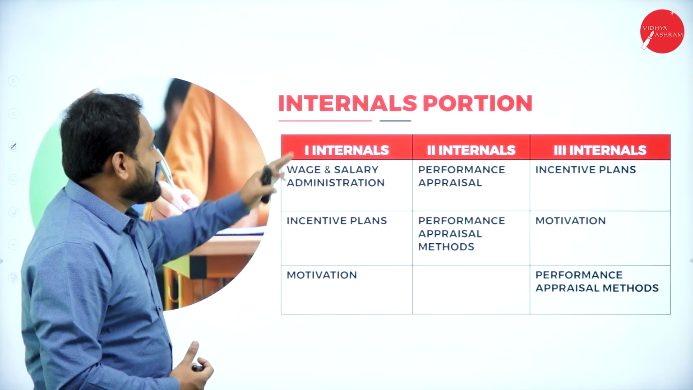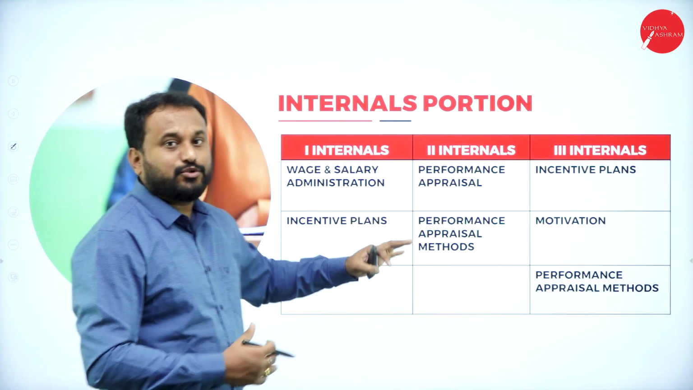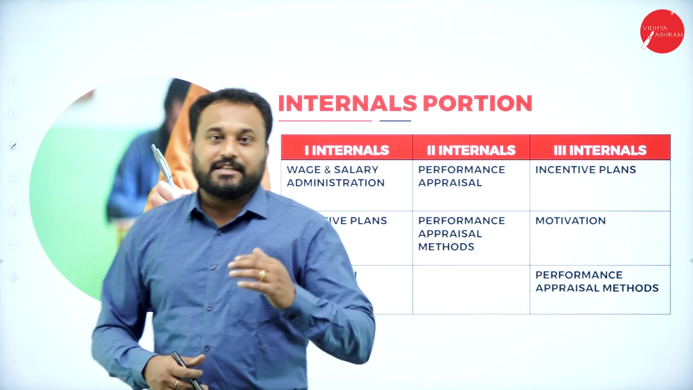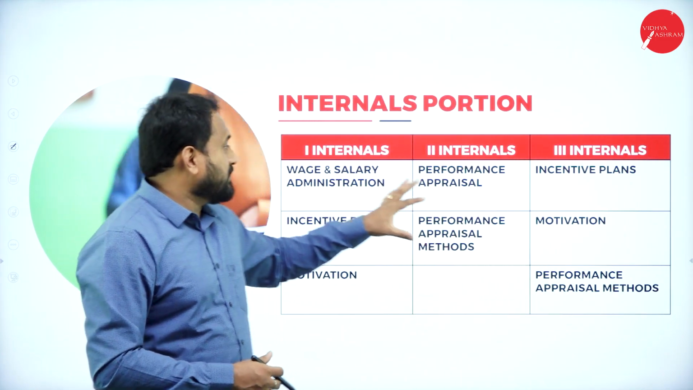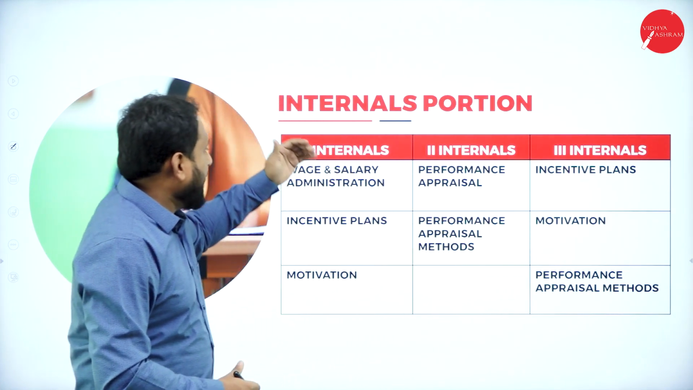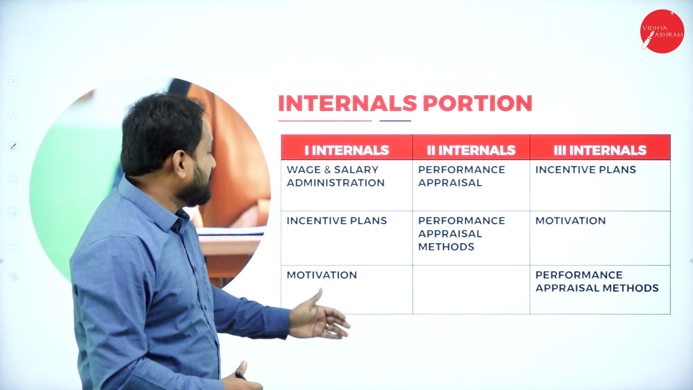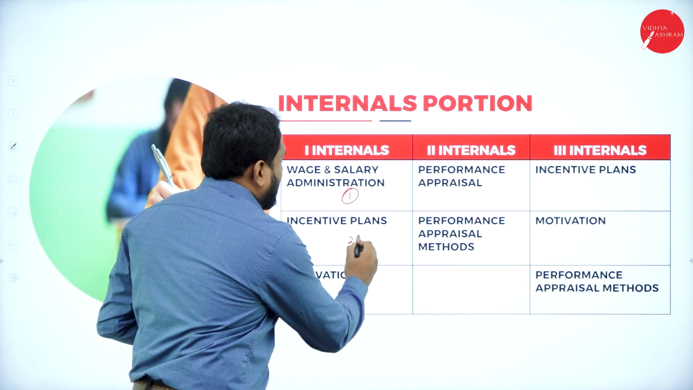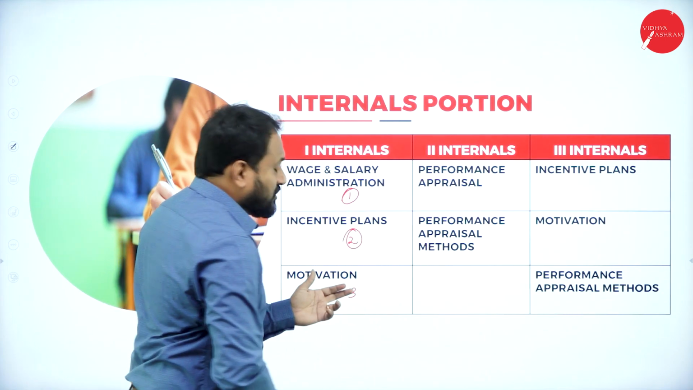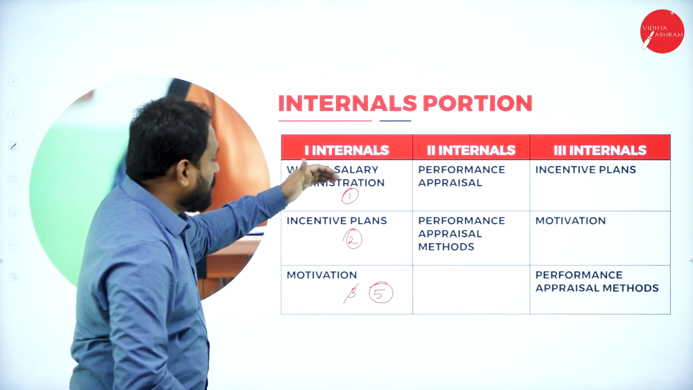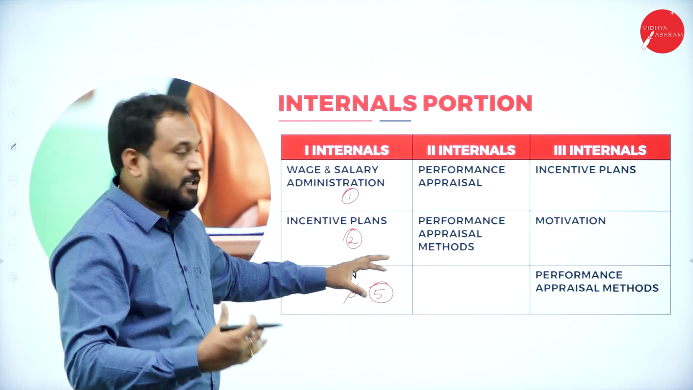And next we have the internal portion. Now, internal portion is very, very important. There are 3 internals which will happen, that is internal 1, 2 and 3. This is only for the Vidyashram students to concentrate on. In the first internal, we will have wages, incentive plan, and then the 5th chapter. So we have chapters 1, 2 and 5. That is the package which we're going to give to you.